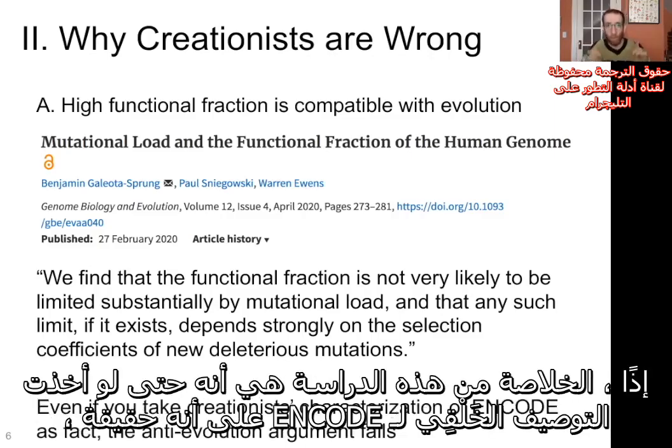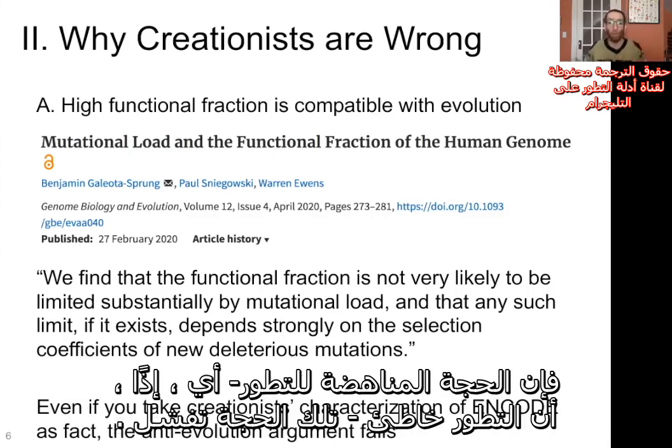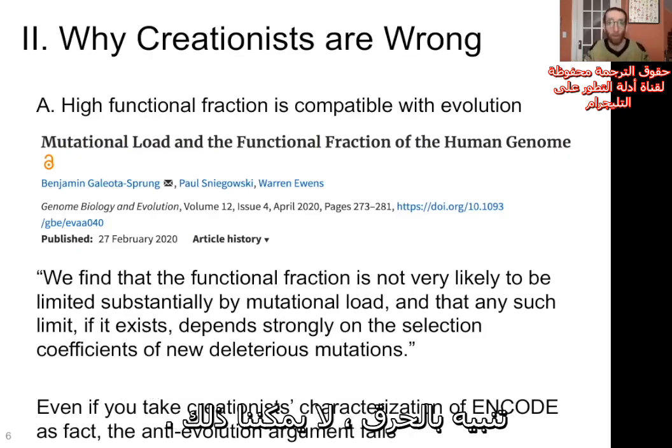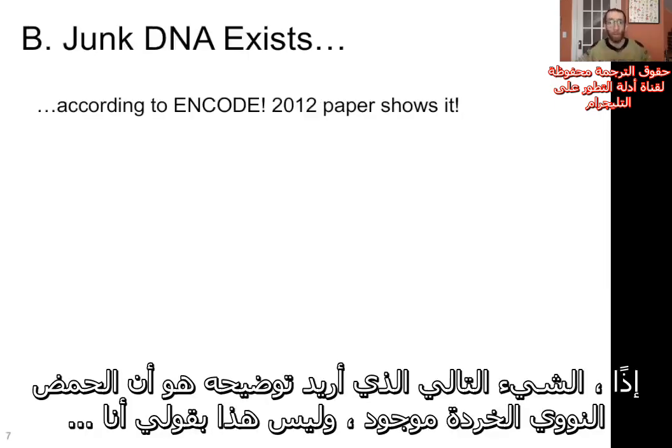So the takeaway from this study is that even if you take the creationist characterization of ENCODE as fact, the anti-evolution argument, the "therefore evolution is wrong" argument, fails. But let's see if we can take the characterization of ENCODE as fact. Spoiler alert, we cannot. So the next thing I want to make clear is that junk DNA exists.